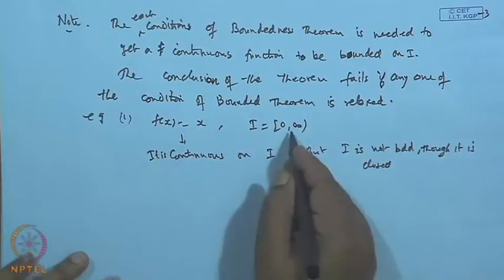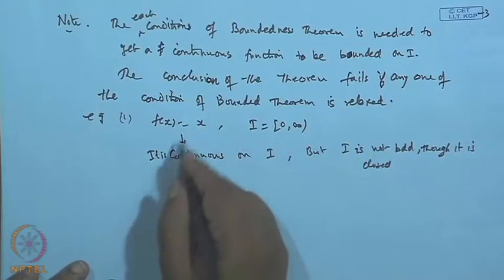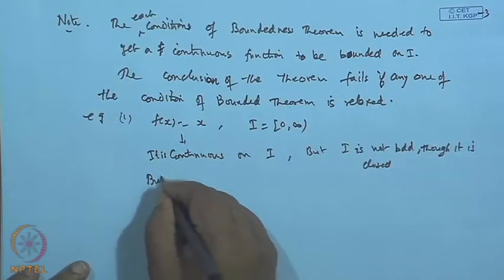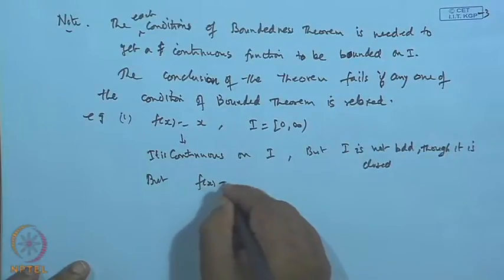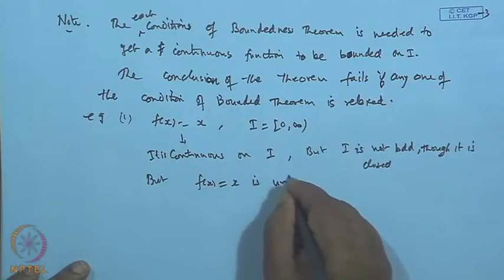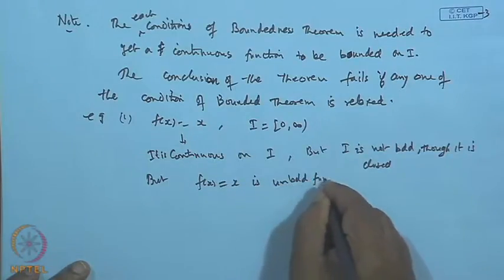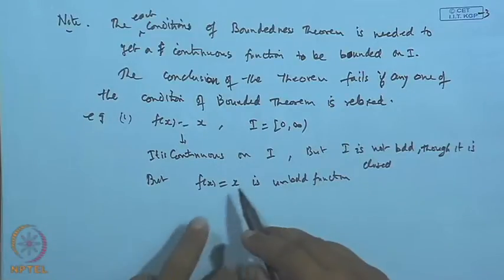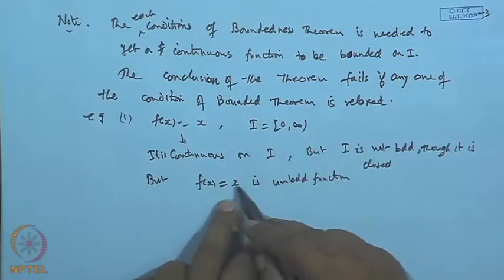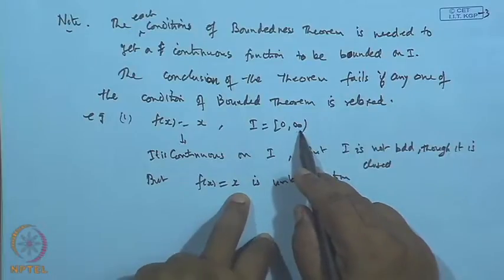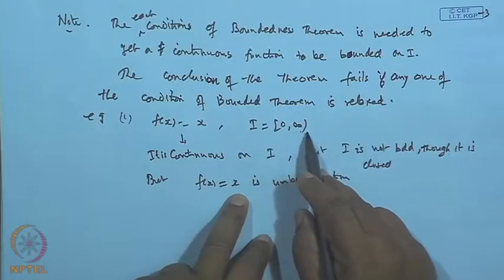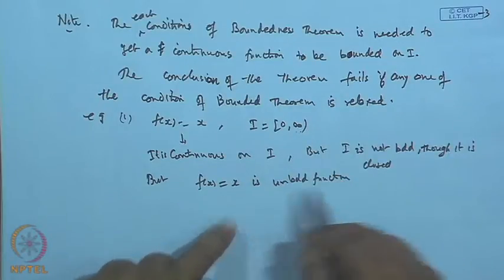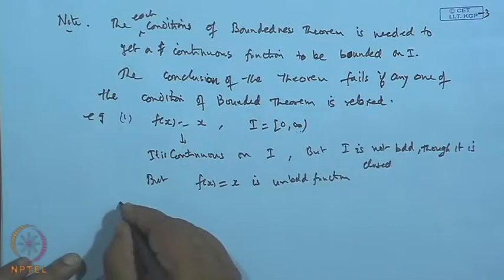The function is continuous throughout, but the function f(x) equal to x is an unbounded function, because as x increases, the value of f(x) keeps on increasing and the interval is up to infinity. So, it is without bound. So, it is unbounded, therefore, the conclusion fails.